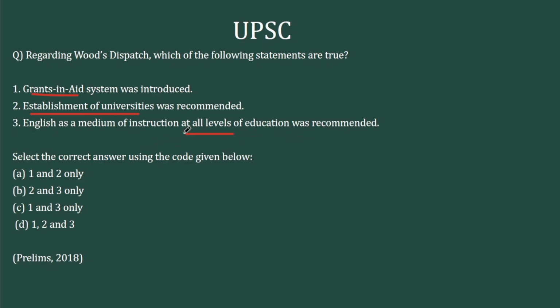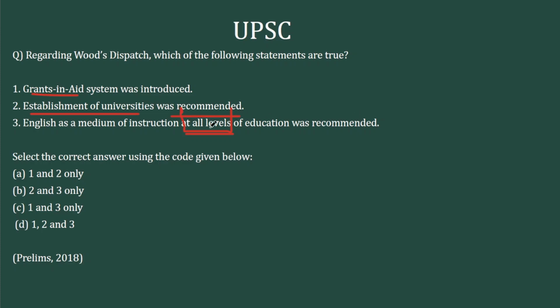This question can be deciphered by just paying some attention. Look at the third statement: English as a medium of instruction at all levels. This is the catch. Now we all know that the Macaulay's minutes came in 1835 and Wood's Dispatch came in 1854. And the difference between both was the considerative approach of the Wood's Dispatch, and that was the introduction of vernacular languages at the primary levels and English only at the higher level.